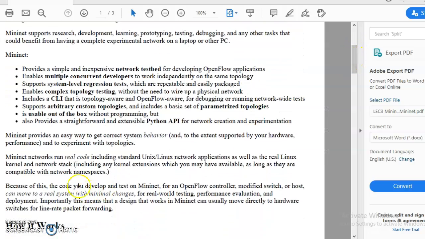So with some modification, the code used in Mininet can be directly used in the real switches. So moving to a real system can be done with minimal changes. That is the best part of Mininet.